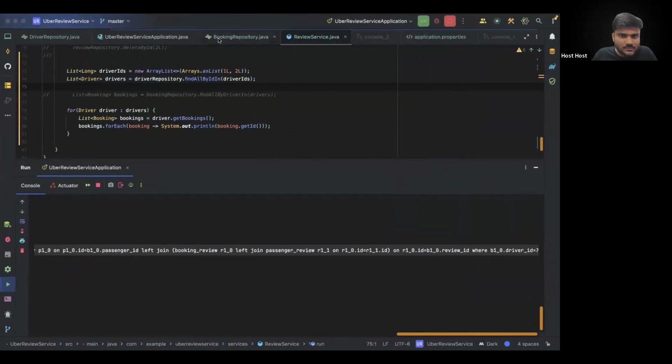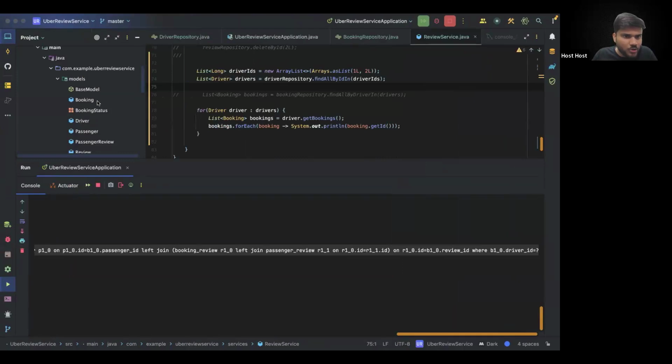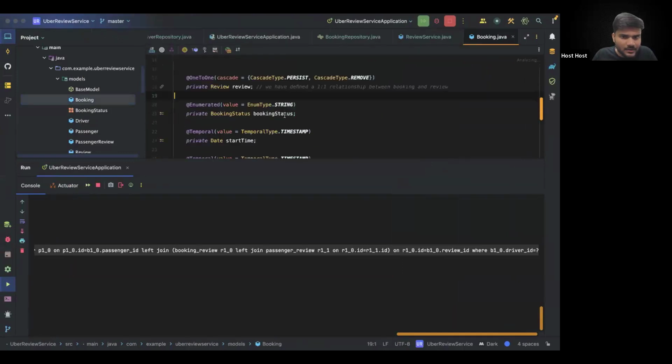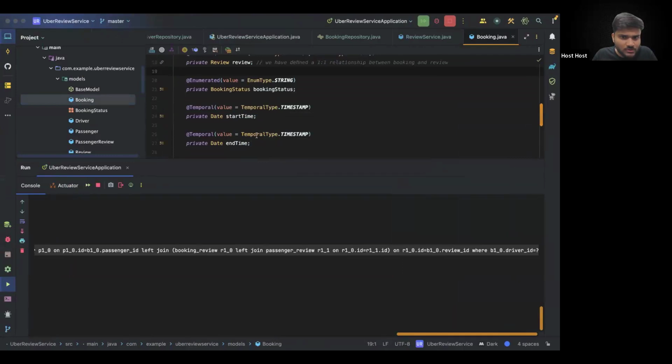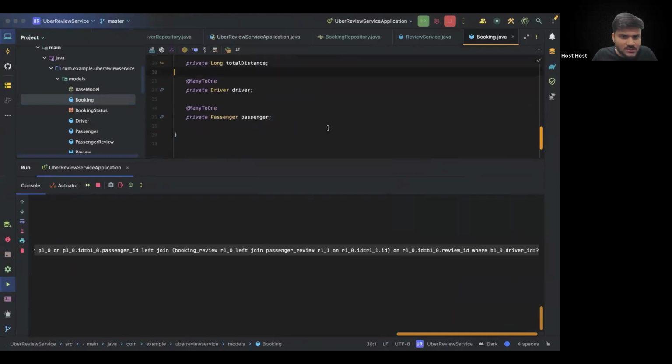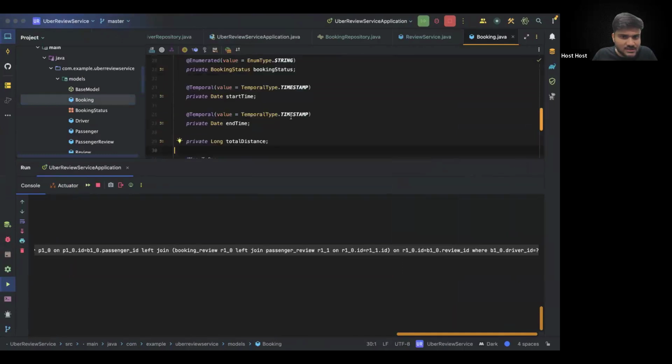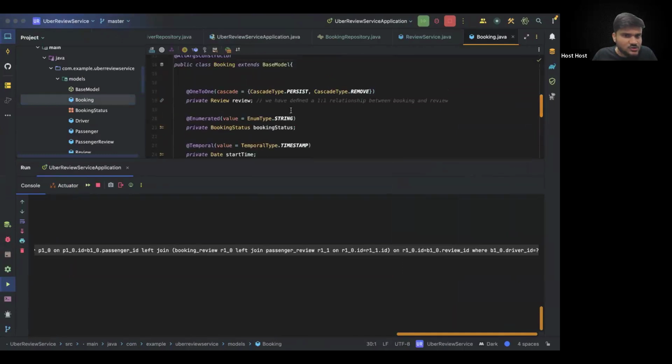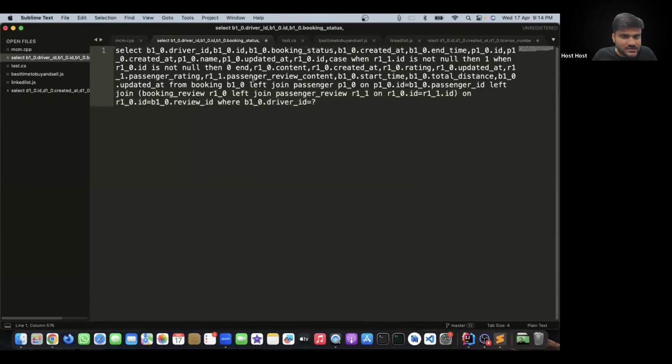So let's do one thing. If I go to the booking model, the problem is that the passenger details, the driver details, all of these details are also immediately being fetched. That's why it is getting passenger review and all of that. But if you carefully see what is happening here, it is trying to make a join.